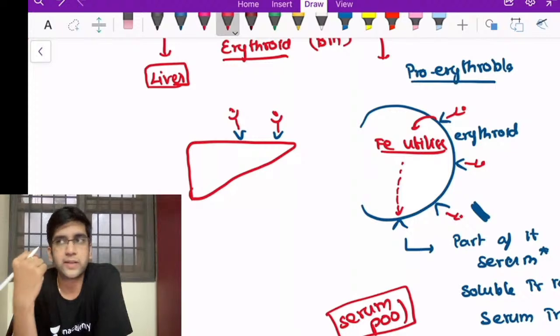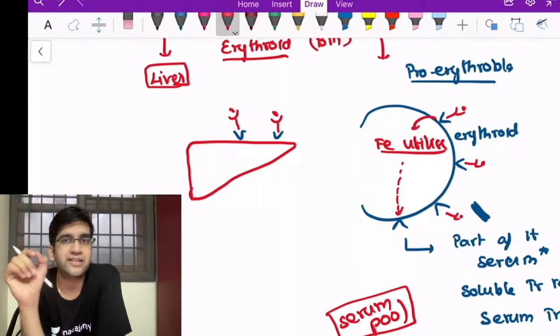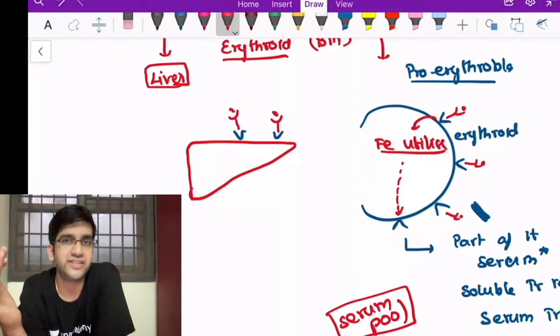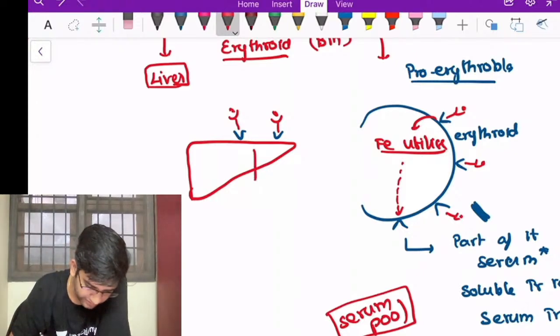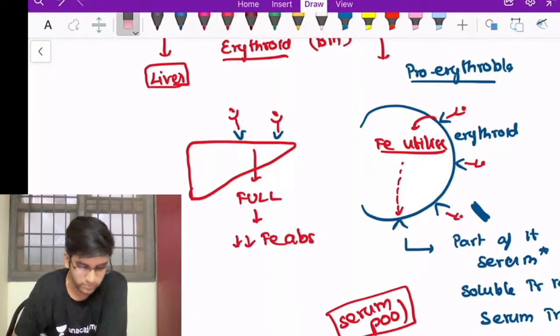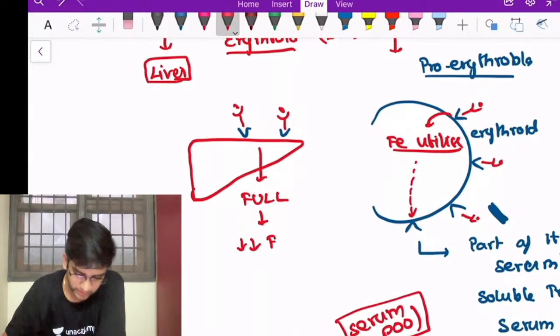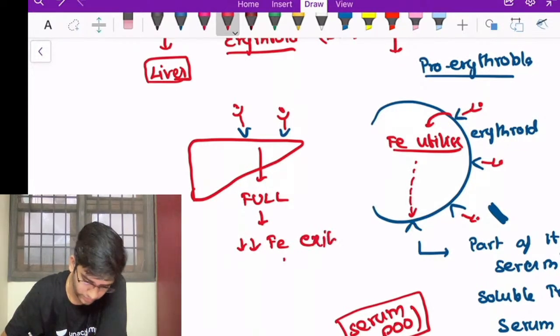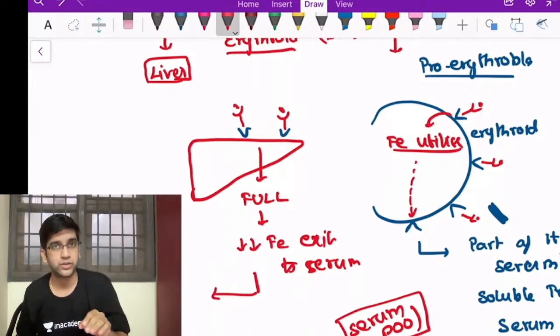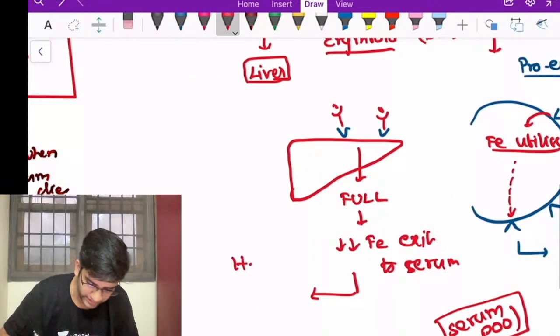The function here is to know that if all my transferrin receptors in the liver are bound with iron, I'm going to give information to the liver that the amount of iron in the body is too much for comfort. I don't want this many. So if these receptors are full, my liver gets information that I have to reduce iron absorption or iron exit to my serum. Once the transferrin receptor has reached a threshold in the liver surface, it's going to release a product called hepcidin.